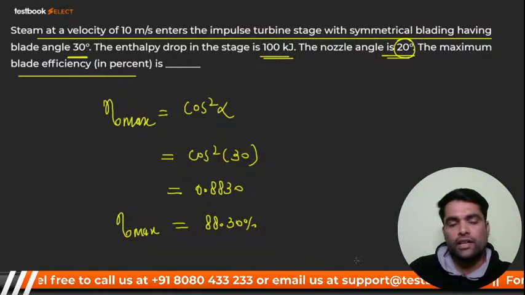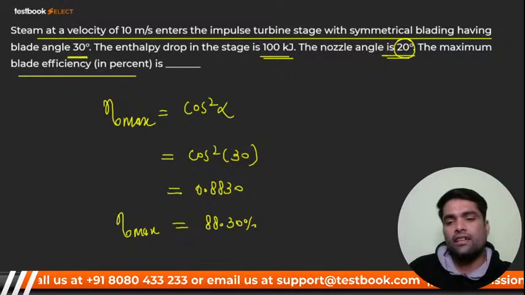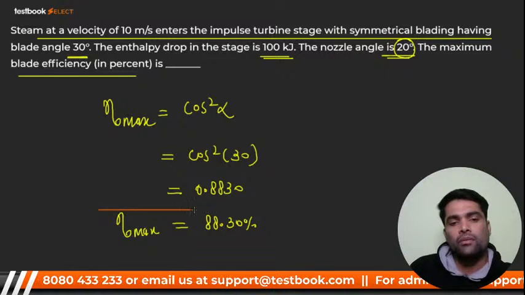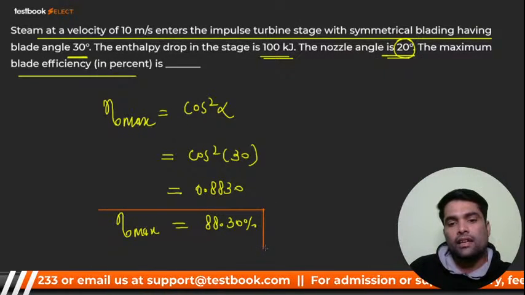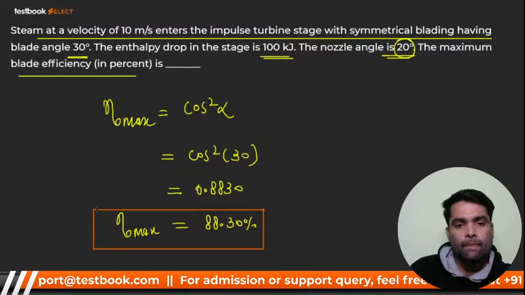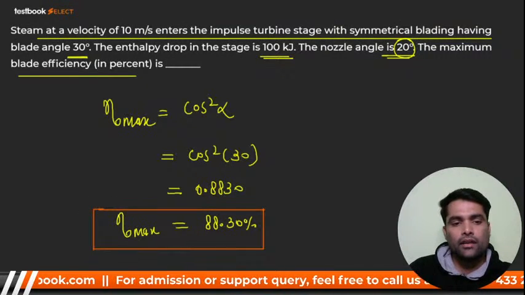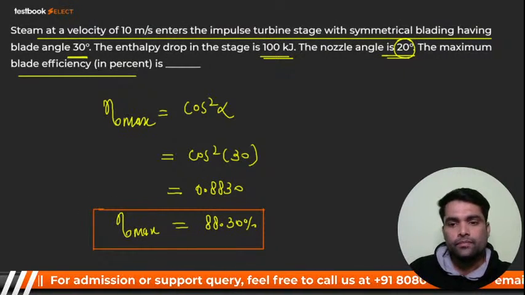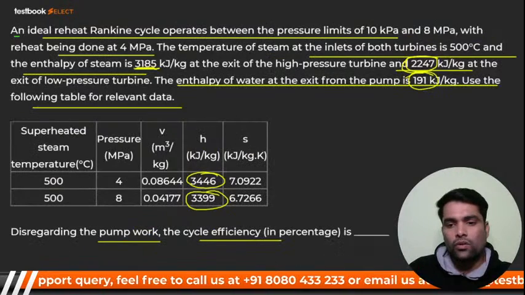Here I go for the next one. They said calculate eta max, so here we have calculated. Remember that eta max is 88.30. Okay, here I go for the next.